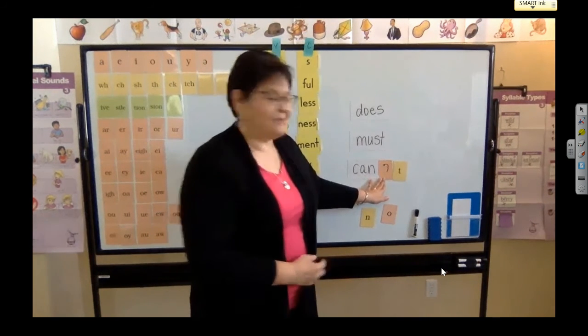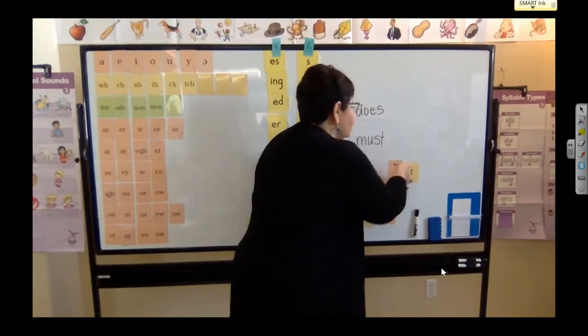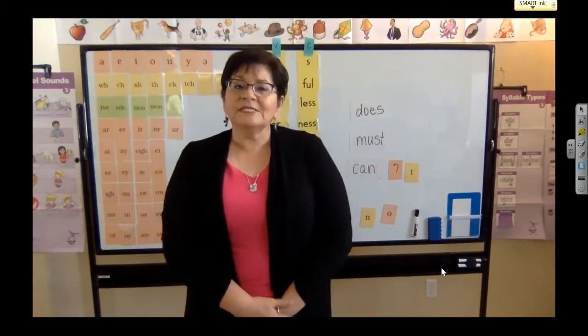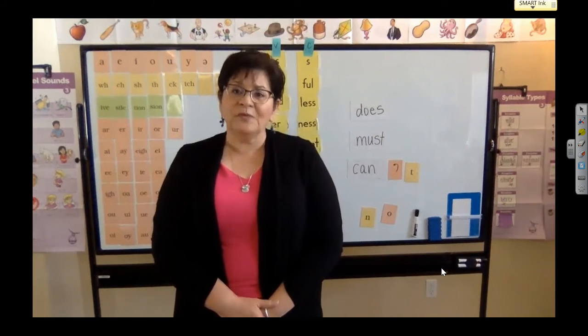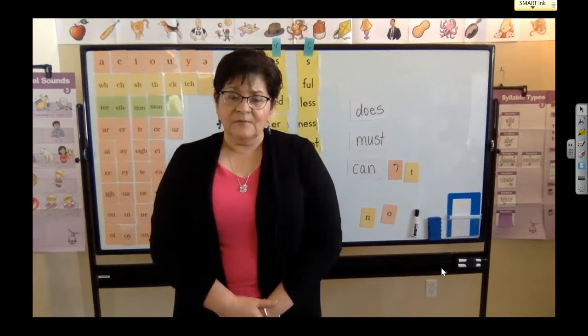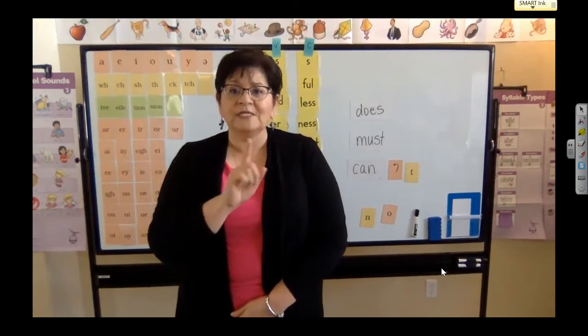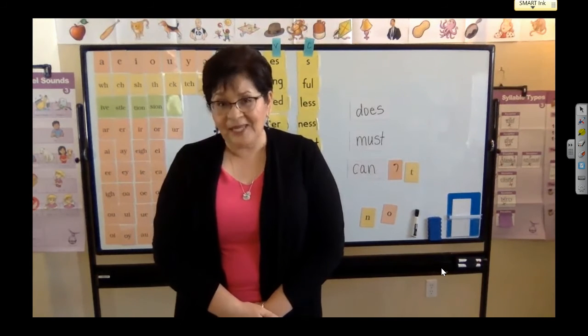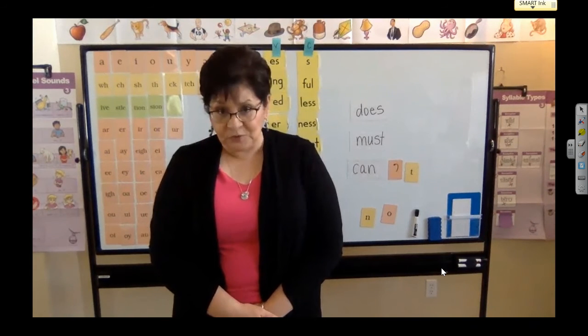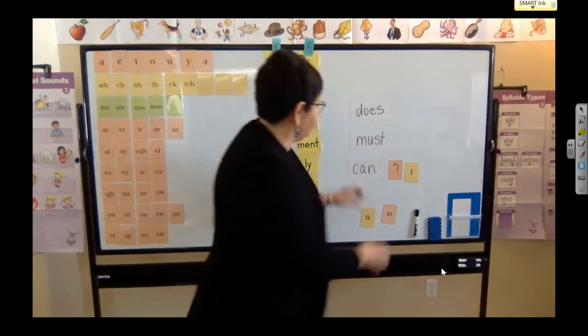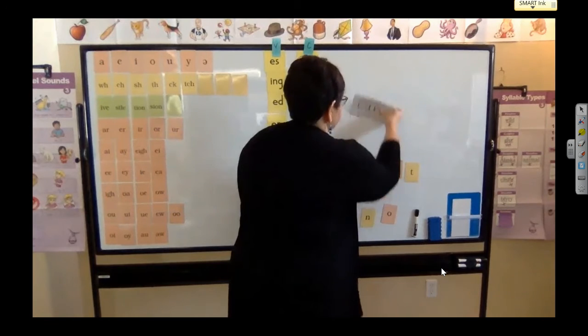All right, so some contractions that we are going to learn will just need to be memorized. So will not, the words will not, they combine to make an unusual contraction. So let me show you what I mean by that.